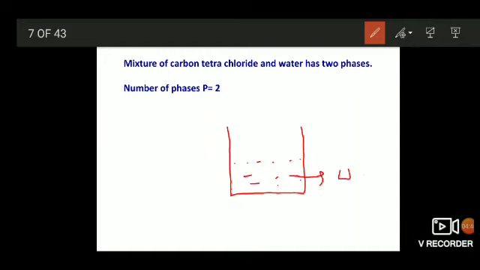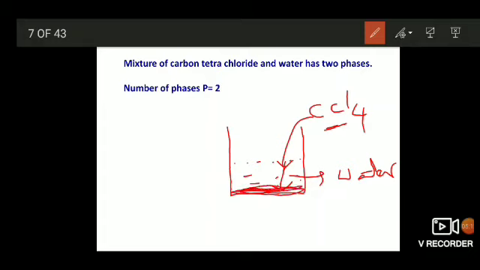Now I am mixing carbon tetrachloride, CCl4, an organic solvent, with water. I am pouring it in. As its density is high, carbon tetrachloride will sink and gather at the bottom. As an organic solvent, it is not miscible with water.